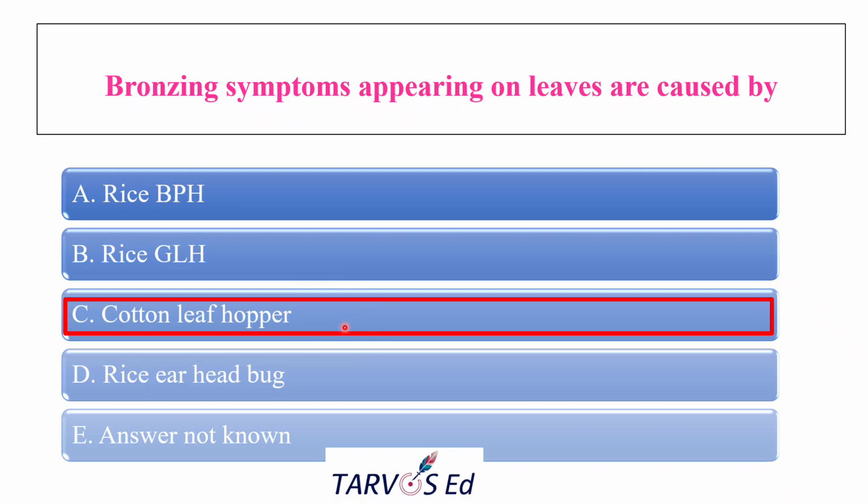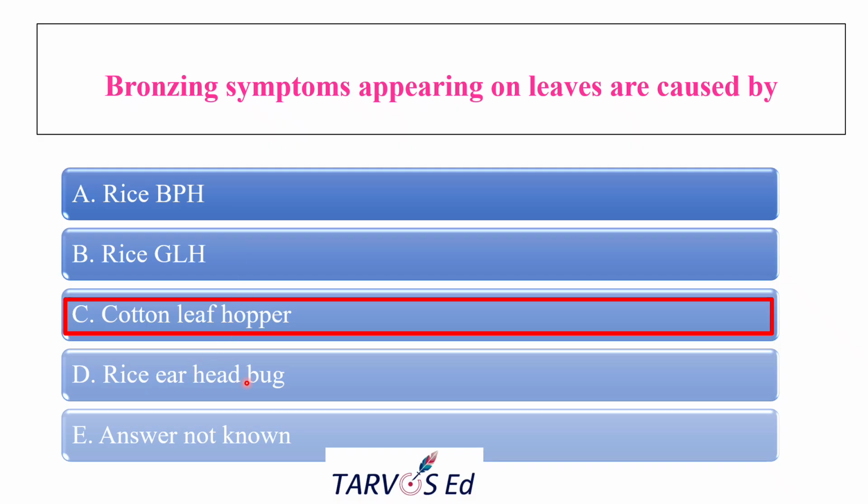That is Amrasca biguttula. And rice brown plant hopper, Nilaparvata lugens, generally causes the hopper burn symptom and all. And rice green leaf hopper again causes yellowing and stunting, and it is also a major vector of the Tungro virus.